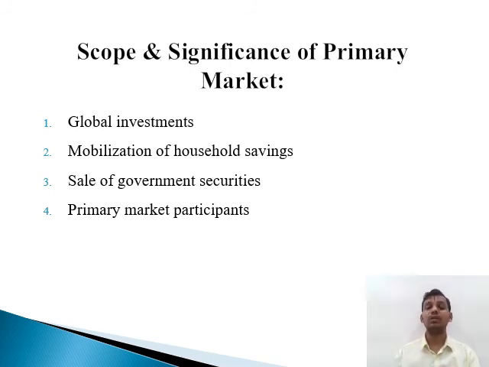Various intermediaries are part of the primary market participants: bankers, merchant bankers or investment banks, brokerage firms, and underwriters play an important role, because they are responsible for the sale and purchase of securities. As we discussed about underwriters in the previous segment, if the underwriters fail to sell the particular quantity of our security to the public, they are liable to purchase the remaining amount of securities which they promised to purchase in the underwriting statement.